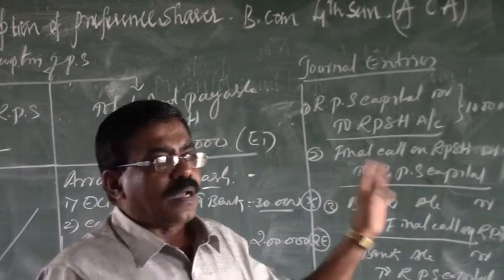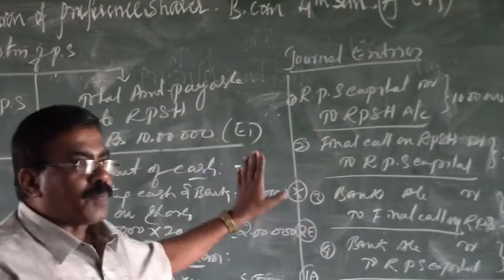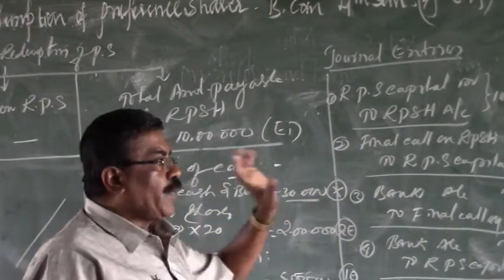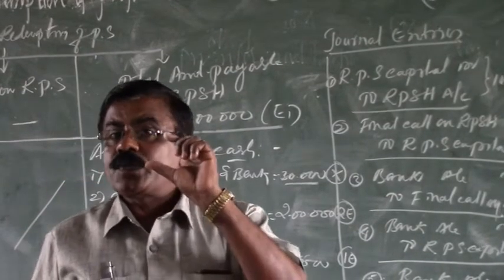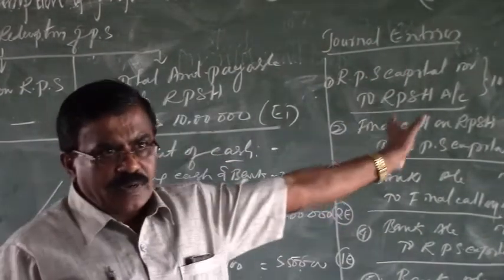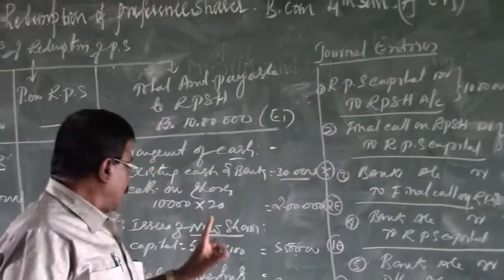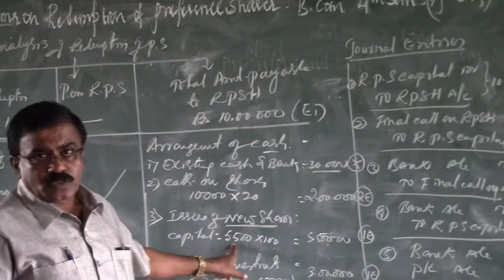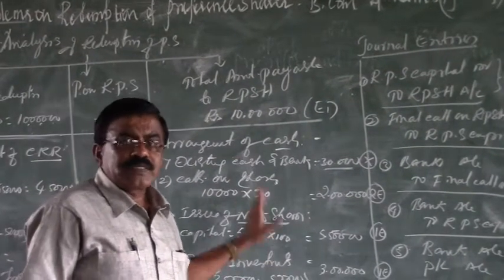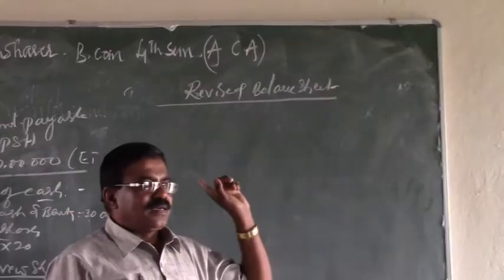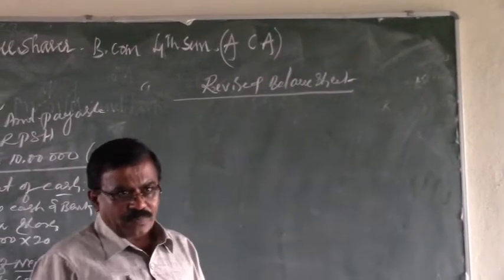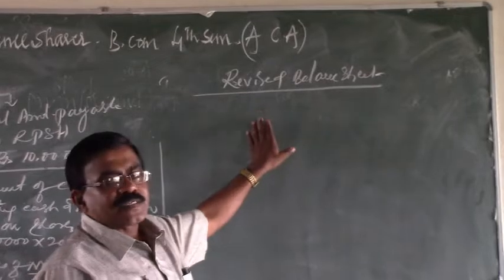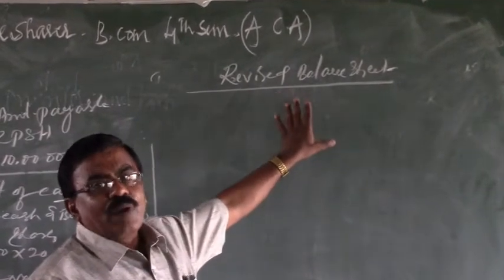Okay, so these are the common journal entries applicable in this particular problem. The main issue of this problem is the calculation of the number of new shares to be issued by the company, which is already calculated: 5,500 shares are to be issued by the company at a face value of rupees 100. Next, the final step in the redemption of preference shares, after passing the necessary entries, is the preparation of the revised or new balance sheet.